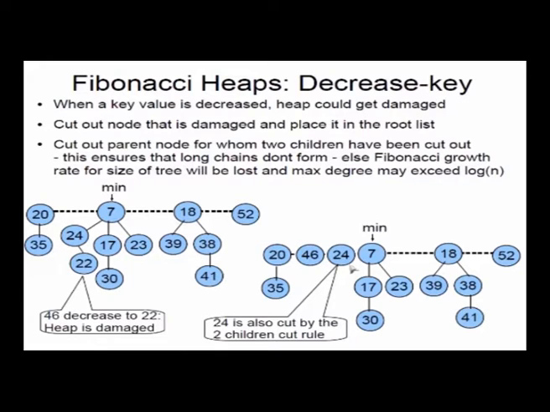And I won't prove it to you, but this operation of cutting out a parent whose both children are cut out ensures that the number of nodes in the Fibonacci heap will be growing at the rate of the Fibonacci number, okay, which is why it's called Fibonacci heap. The rate at which the number of nodes grows in a Fibonacci tree is the Fibonacci number.